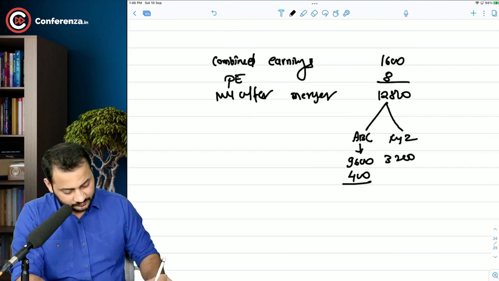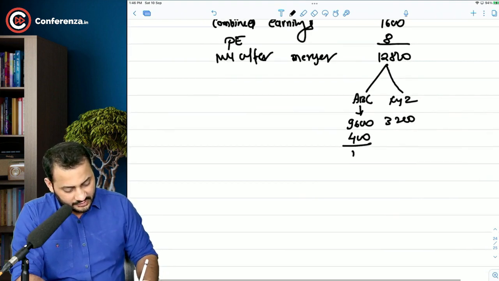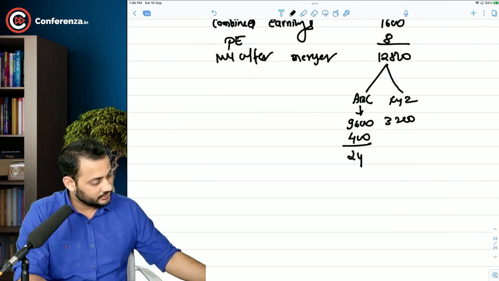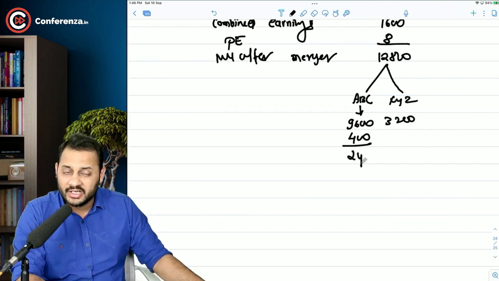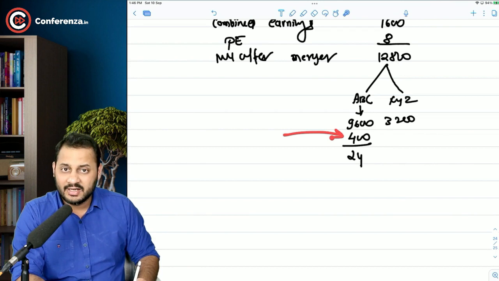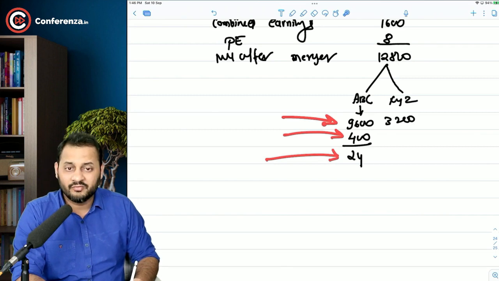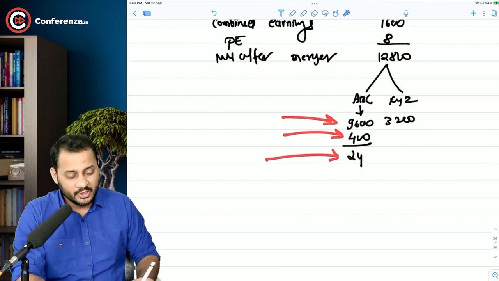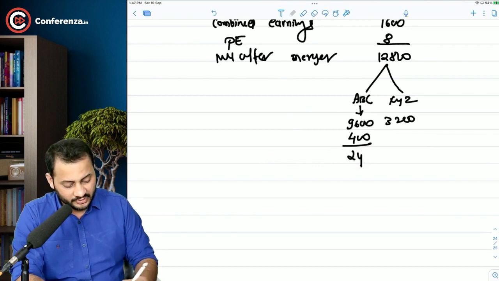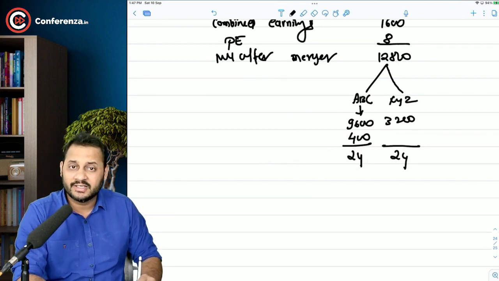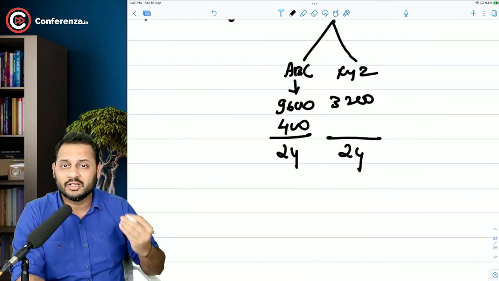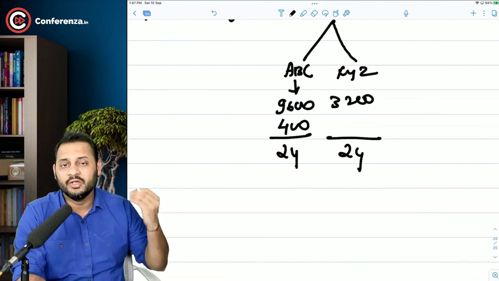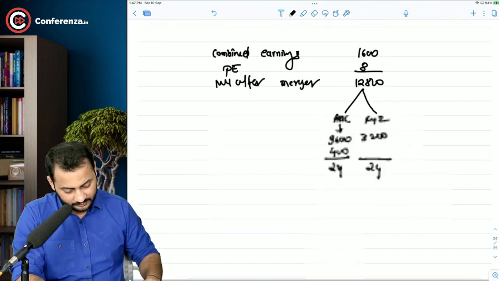Now try to understand that every share is worth 24. 9,600 divided by 400. Every share of ABC Limited has to be worth 24. They have 400 lakh shares, and if the market price of the share has to be 24, the total value will then remain at 9,600. That's what they want. So if the share price has to be 24 in this case, it has to be 24 in all the cases as well. So with the help of this, 3,200 divided by 24, we can calculate the number of shares to be distributed to XYZ. Very simple.